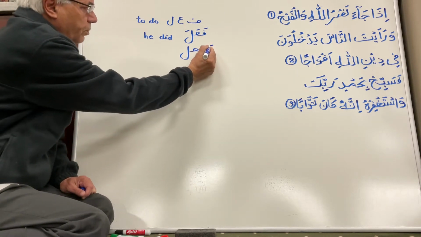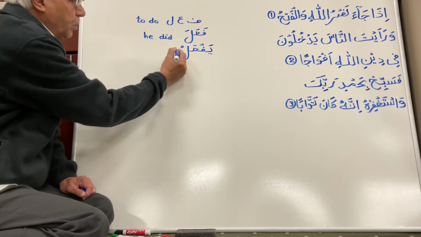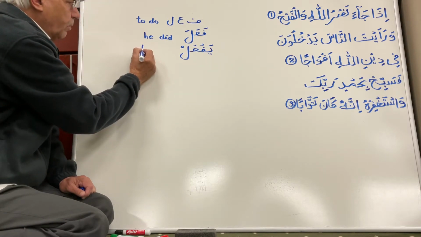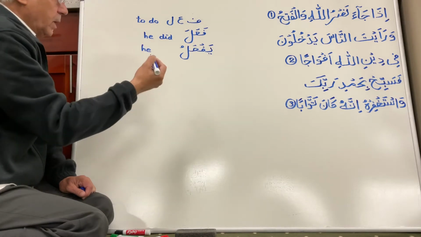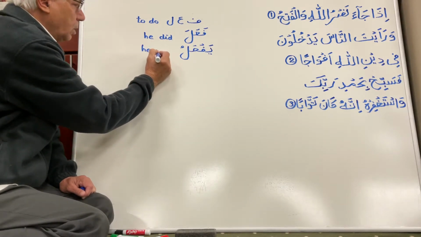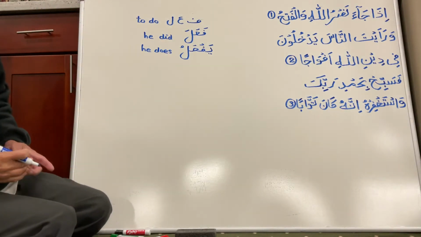So you put a zabar or fataha on the first one, and yaf'alu. And this brings the meaning of he, present tense and future combined, but I'm just going to write down right now he does. But it also will apply for he will do.